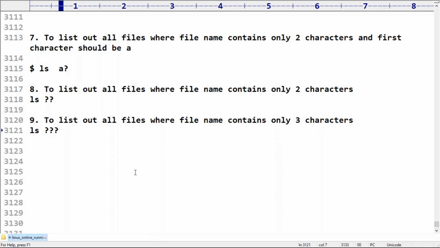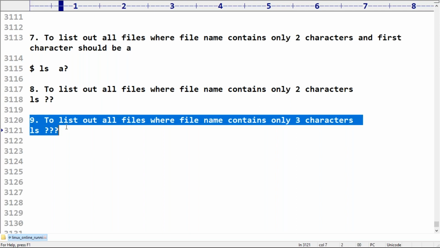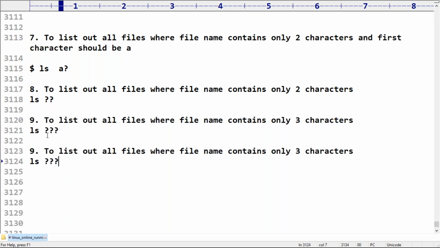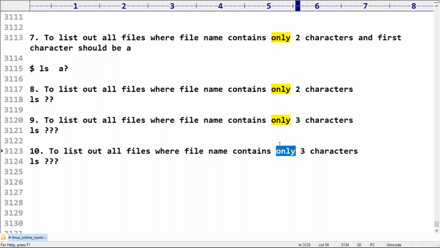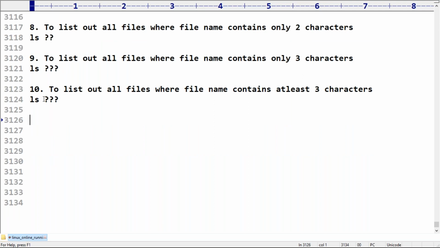Any doubt? Respond. All the things are very clear for you people, right? Okay. Now, sir, where the file name contains at least three characters. Please guide. Three characters must be compulsory. Those three characters, any character you can take, no problem at all. But compulsory, after that, any number of characters, any character you can take.